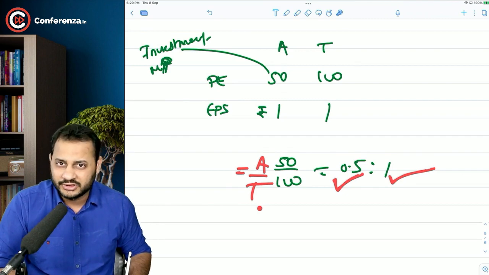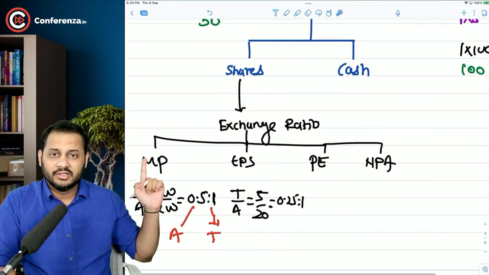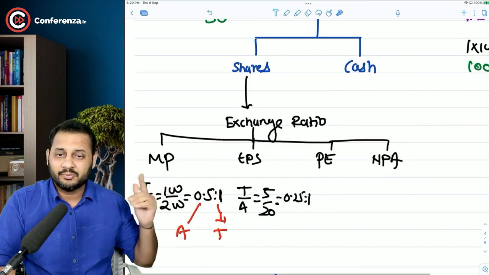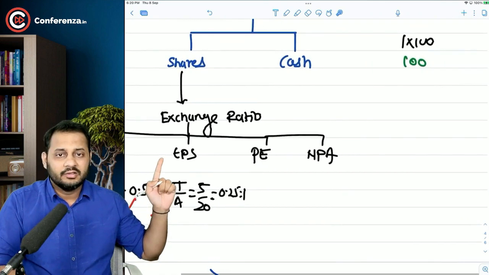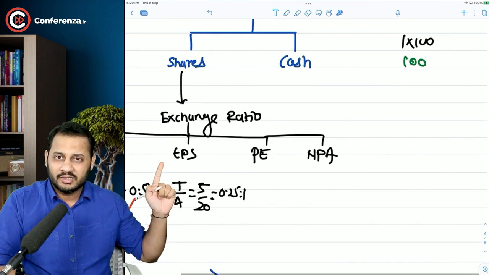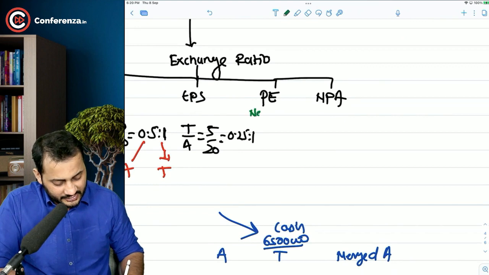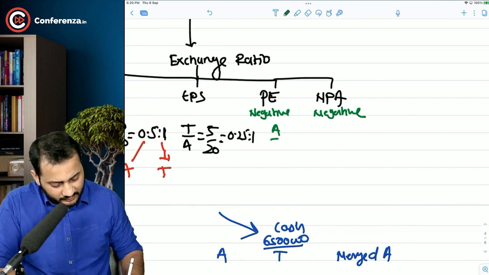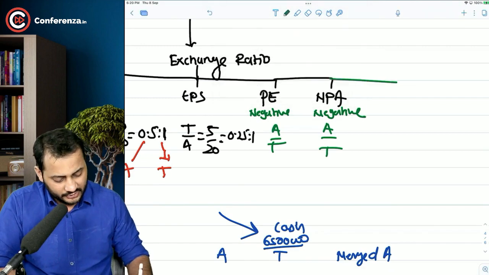So understand the logic. When the factor is positive, the basis of exchange is positive, that means higher the better, you take the formula as target by acquirer. And EPS is also positive, higher the better, target by acquirer. But when the PE ratio is considered, it's a negative factor. This is also a negative factor. So you will take acquirer by target and acquirer by target. I will give you one more example just to make it clear.